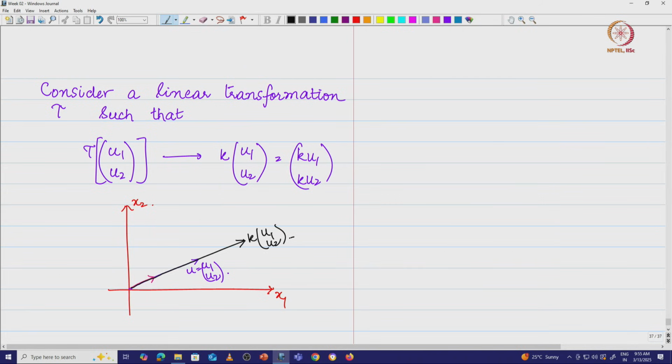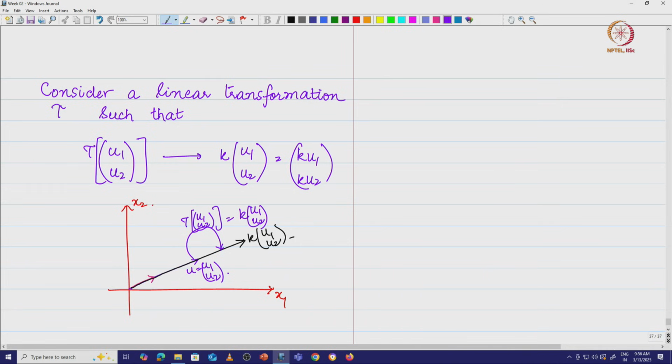This vector u got transformed by T: T(u1, u2) = k(u1, u2). Now, if k is greater than 1, you say the vectors got stretched, and if k is less than 1, you say the vectors got compressed.